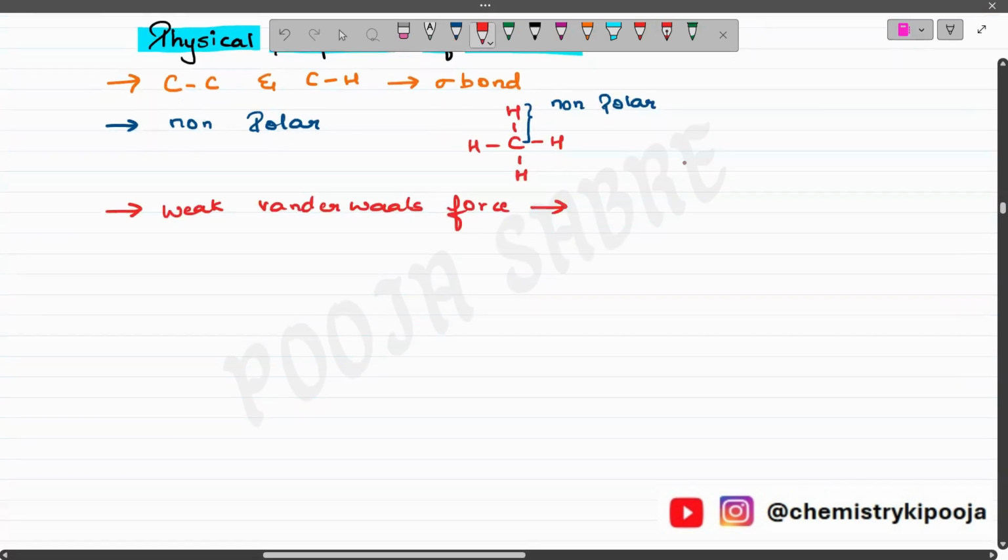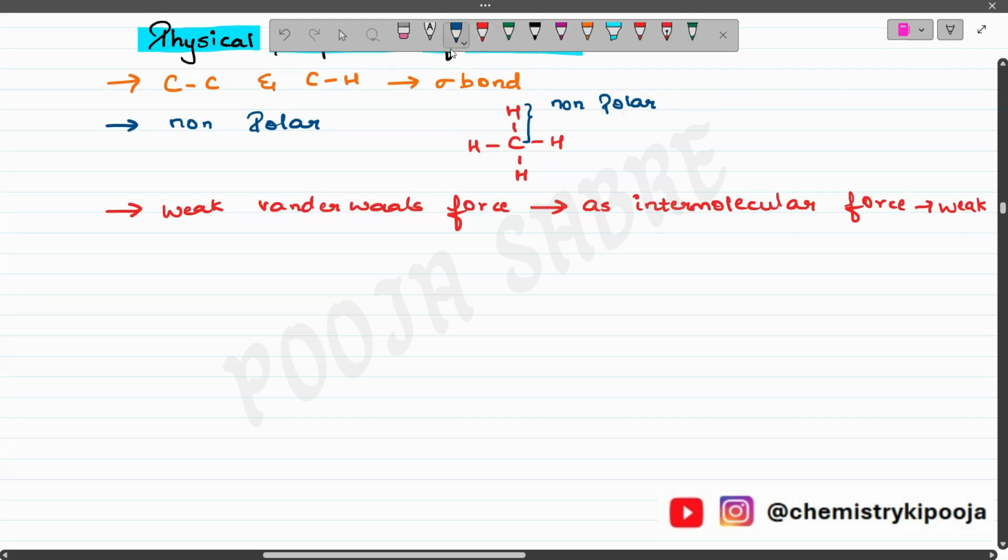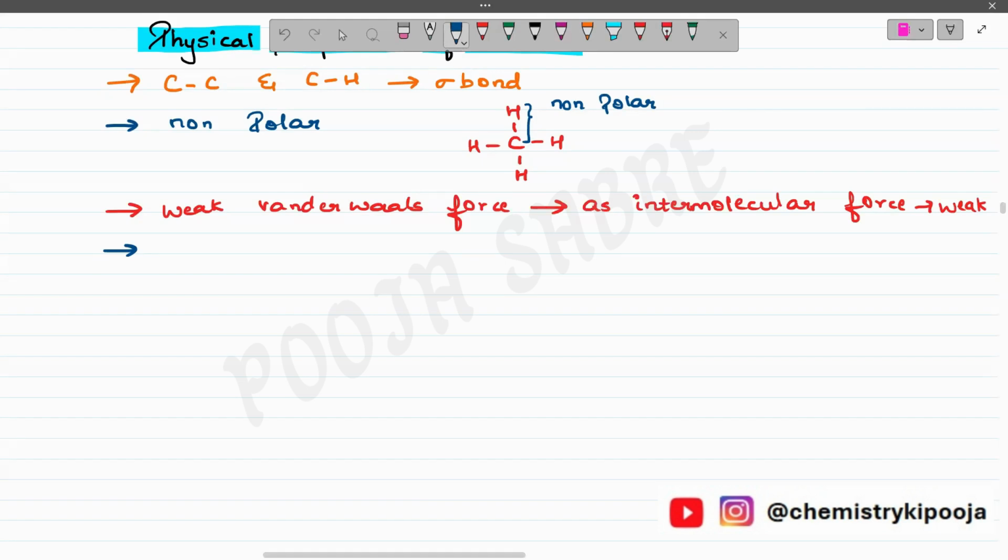So the intermolecular force is weak. Because of this weak van der Waals force, or weak intermolecular forces, the particles are held together weakly.